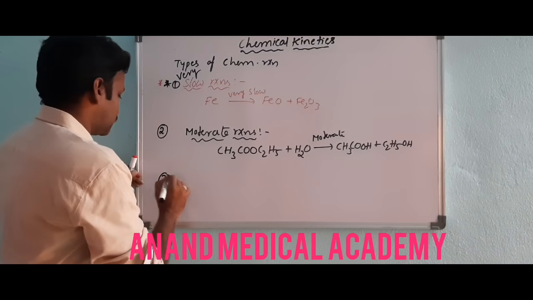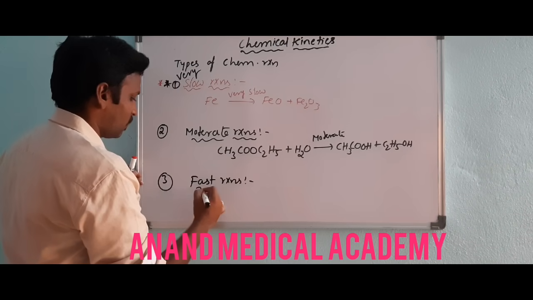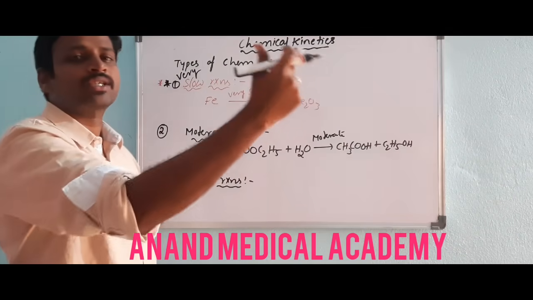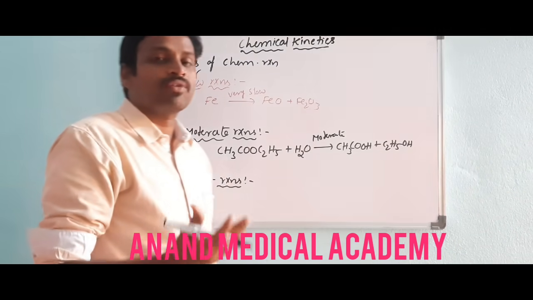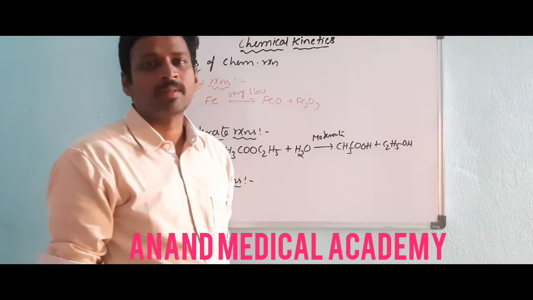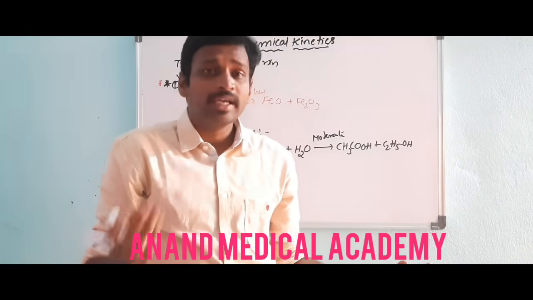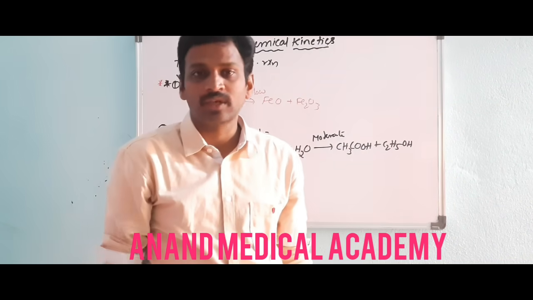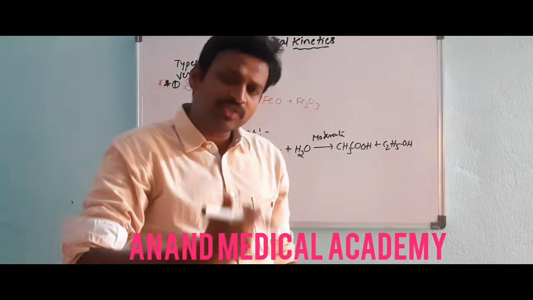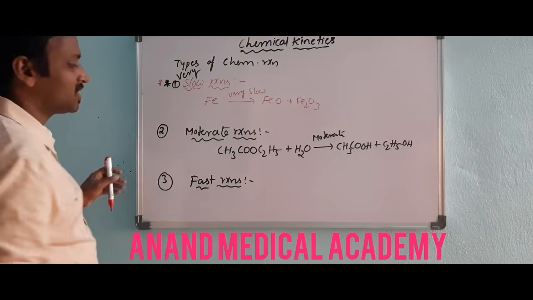And the third one is fast reactions. What is a fast reaction? The name itself tells you. It takes place spontaneously, in a fraction of a second, within a minute. Suppose acid is added to base, spontaneously the reaction takes place. In just one blink you will have a product. So the reactions which take place with more rate are called fast reactions.